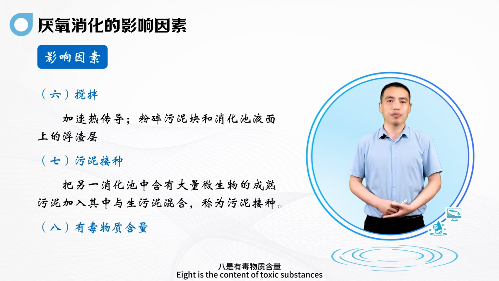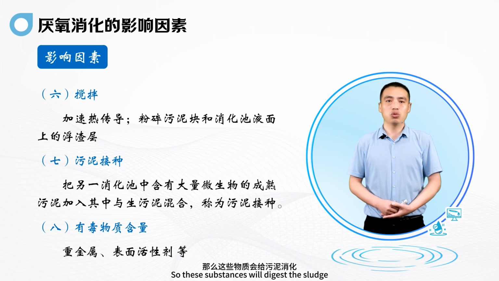The eighth is the content of toxic substances. When toxic substances are present in sludge, for example heavy metals and surfactants, these substances will affect sludge digestion and other factors.